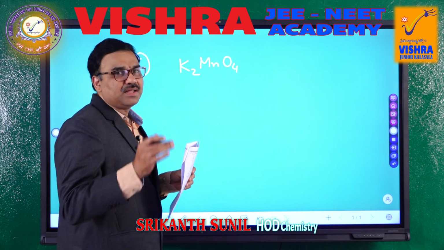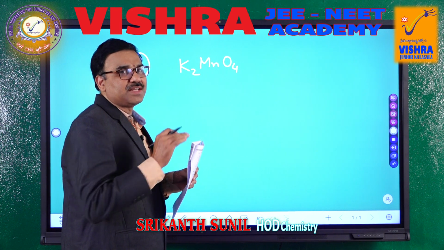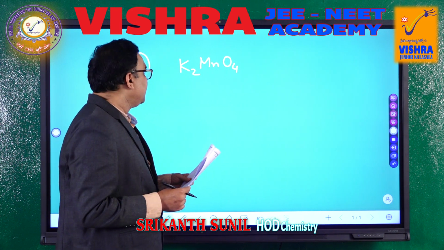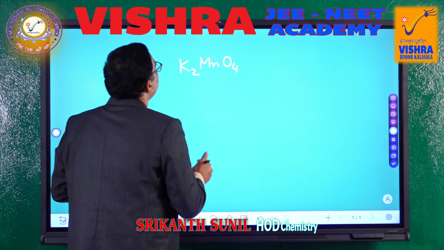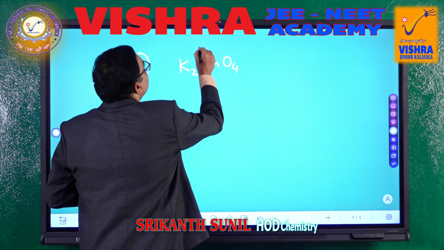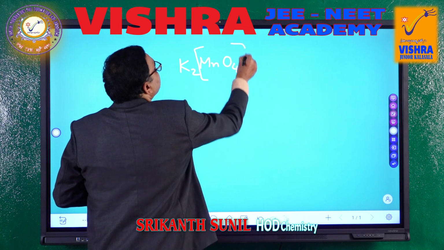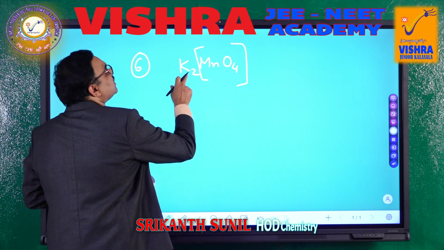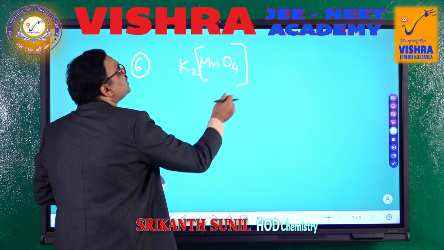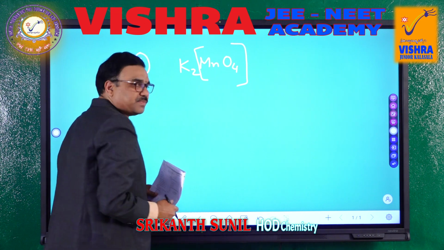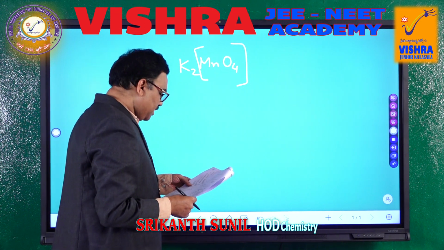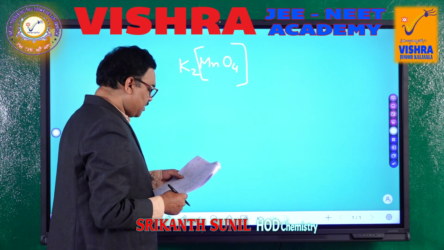We have to write the IUPAC nomenclature of this complex compound. In fact, this complex compound can be treated like this. Actually, we can write this complex like this, and these are the other ions which are outside the coordination sphere. This is the coordination sphere. We can write this is a complex compound. So, you can write the name of this compound.